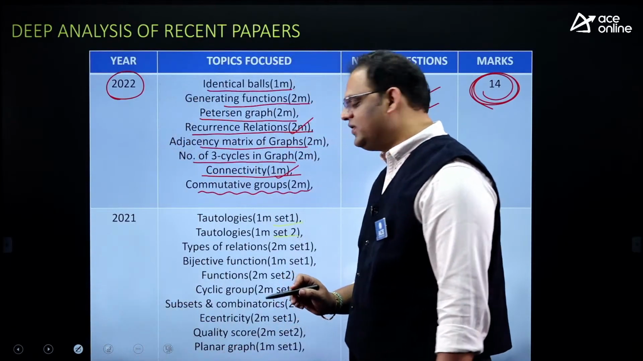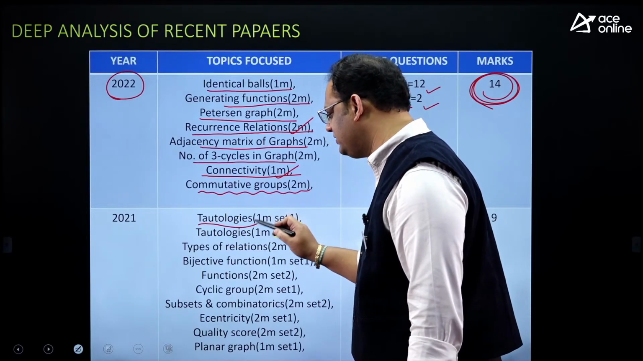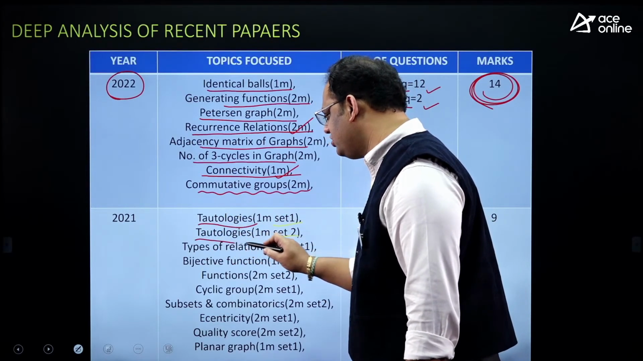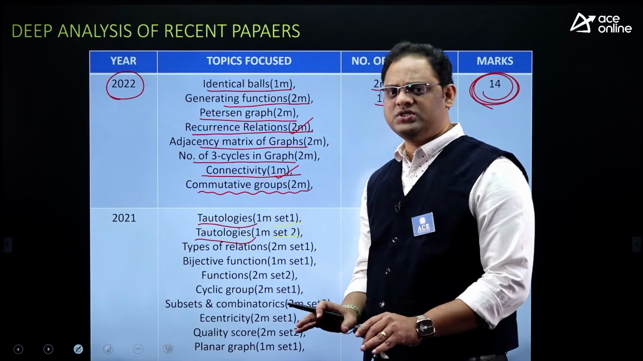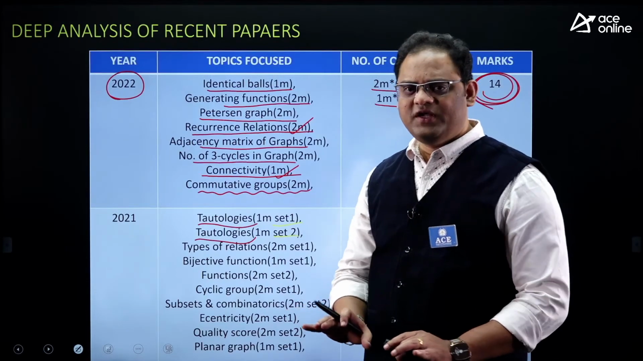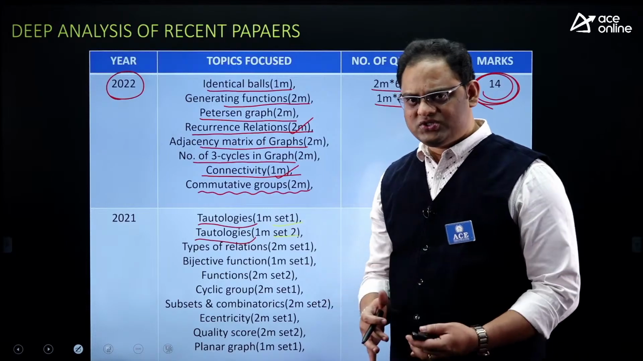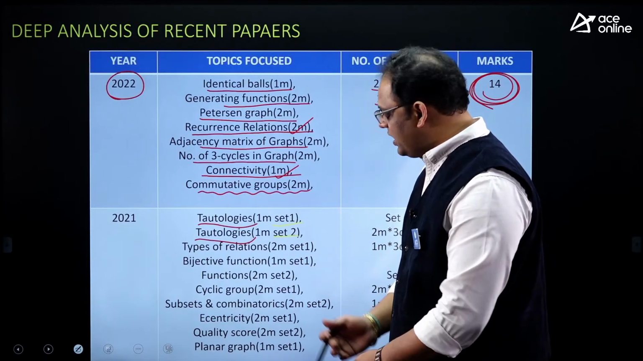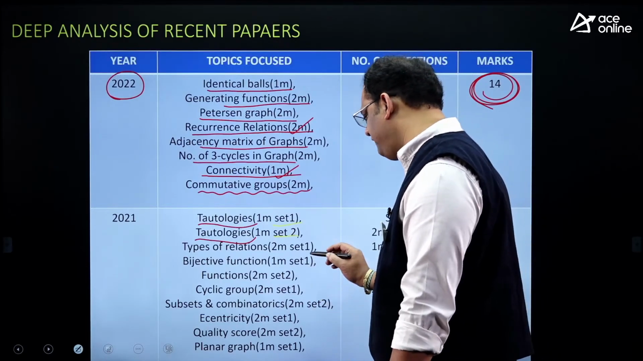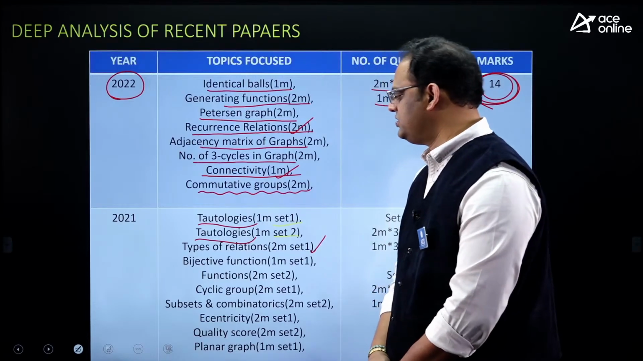Sir, in both set 1 and set 2, we got a question from tautologies, the same tautologies area. We got 2 questions, both are 1 mark questions. As I remember, they framed some question about antecedent and consequence, one MSQ question it is. So they framed a question in such a way. And we got a question about types of relations also.